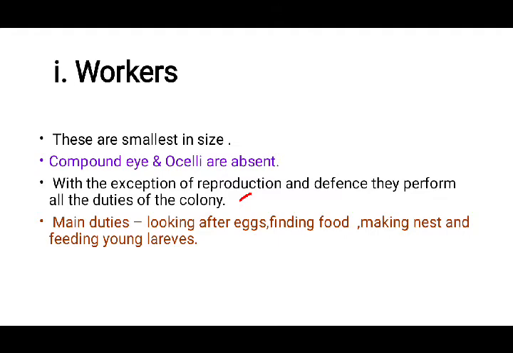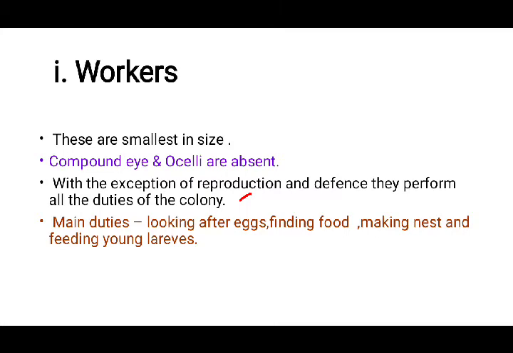So with the exception of function means, of course they can't reproduce, and that's why they can't be involved in the replication of population. Plus they won't be involved in defense. As the name says, workers are meant for working. And what kind of work do they do?